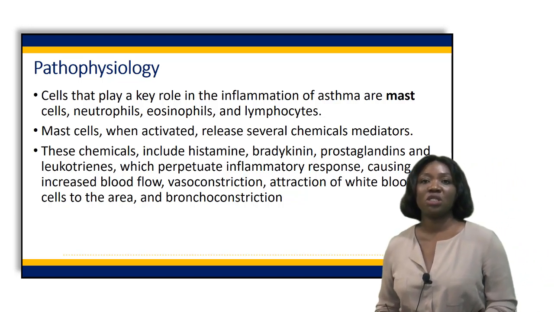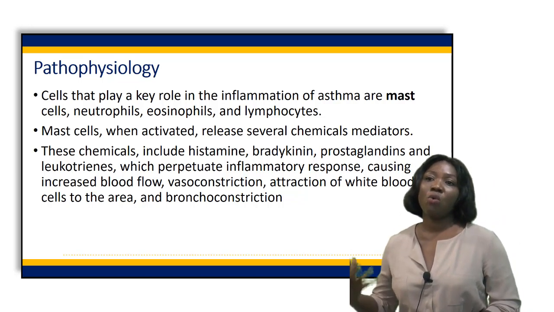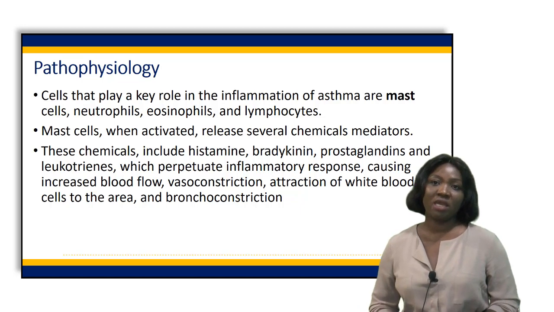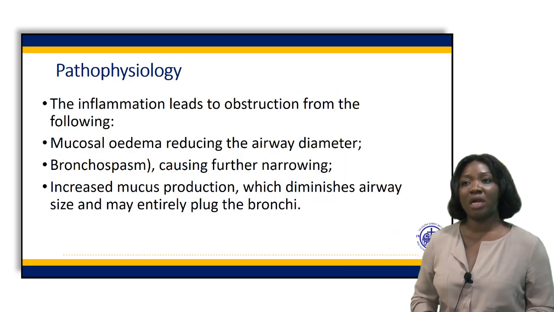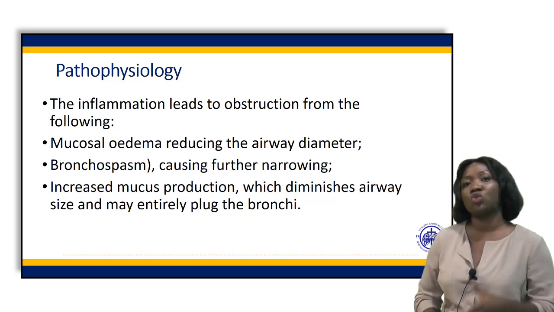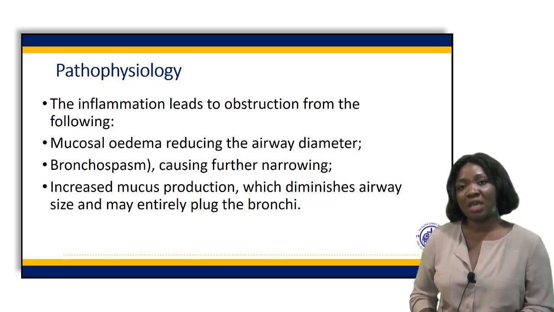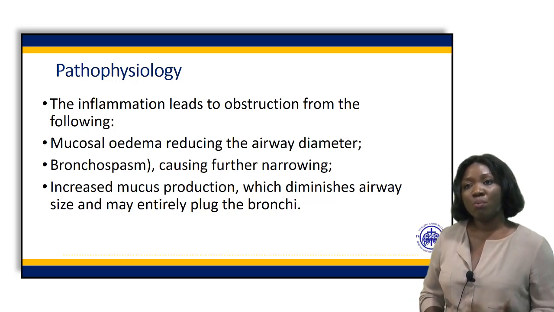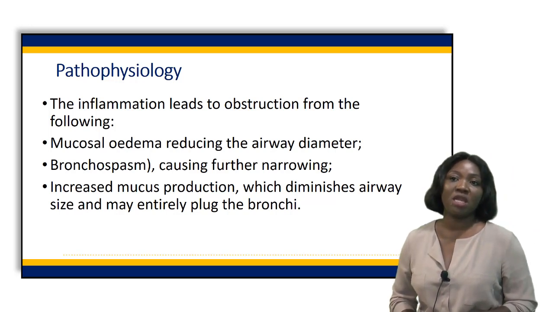More white blood cells are attracted to the area, and this further leads to mucosal edema. The mucous lining of the airway becomes edematous, or swells up, which decreases the airway.